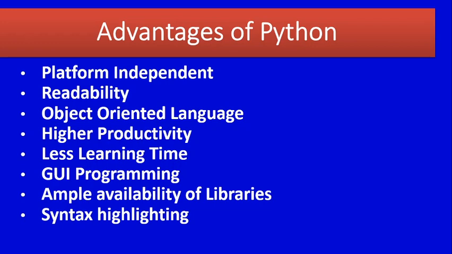Syntax highlighting means, for example, for input, for output and for errors, Python shows them in different colors. Input, output and error messages are shown in different color codes, at the time of writing the program code. Okay, so these are the advantages of Python.